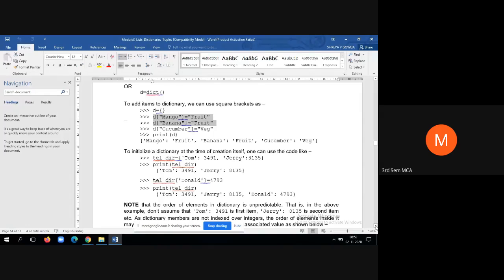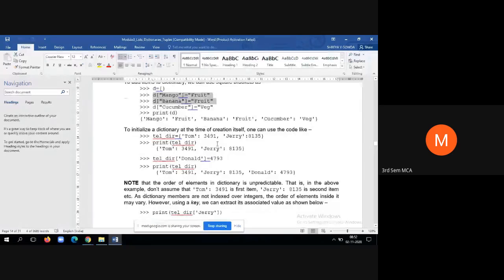Then what if you have d of mango twice? It will not allow you to create such elements, it will just throw an error. Once you execute d of mango is equal to float, and once again you try to enter d of mango is equal to some other value, it will not take it, because the key is repeating twice, which is not allowed as per the dictionary creation rules.